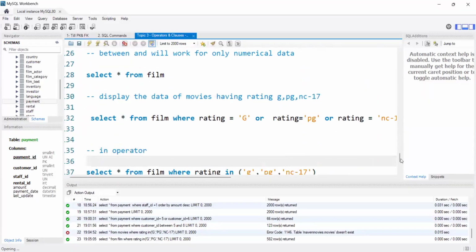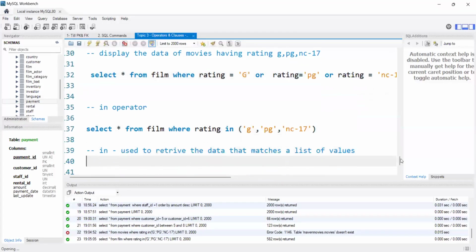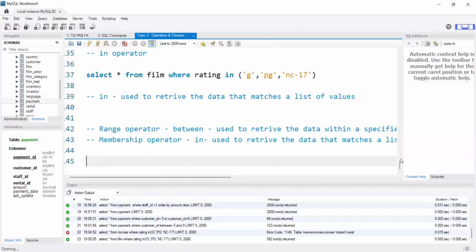We can use the or operator, but every time we need to write the conditions. Instead of that, we can directly use the in operator. After in, we need to give the list of values inside brackets. Technically, we call the between operator a range operator, and the in operator a membership operator, correct?